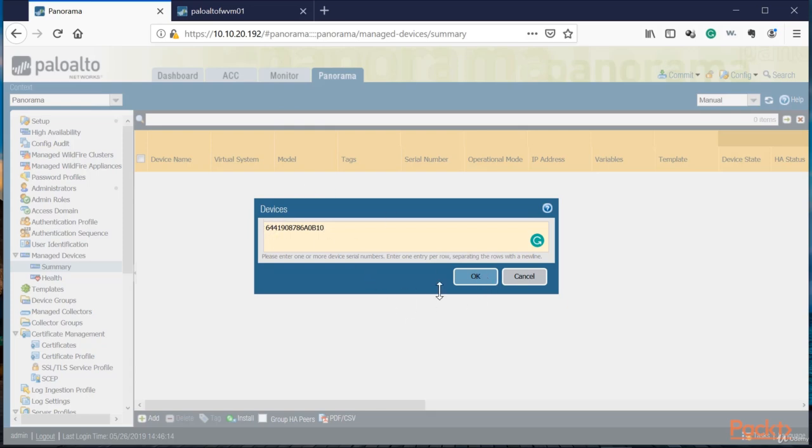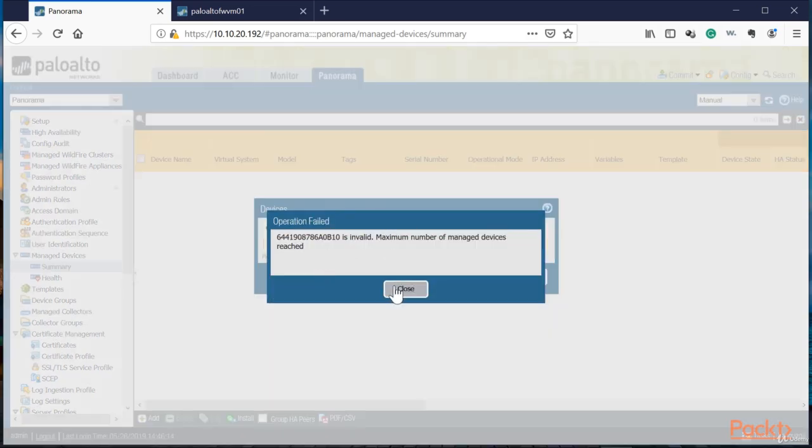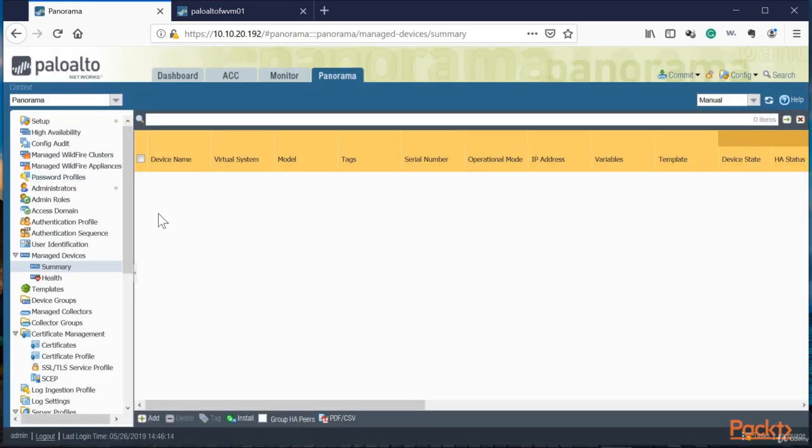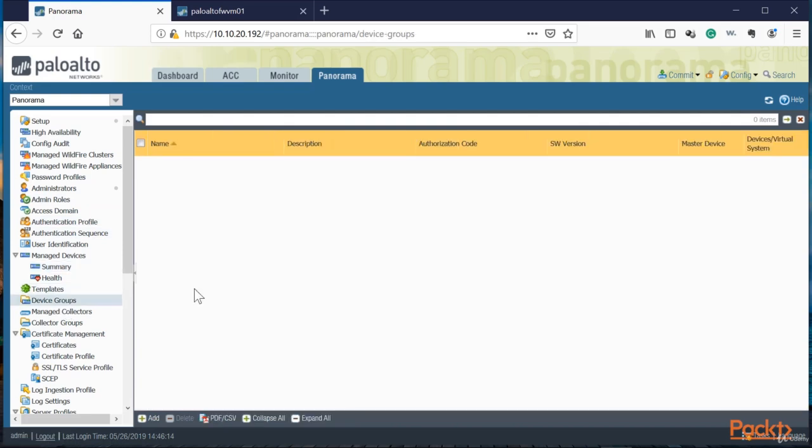But like I said, I am not going to be able to because I am not licensed. So it's going to tell me that I am not able to add the unit. But that will not stop us from showing this demonstration. Let's go ahead and create those device groups like we mentioned before. So let's go ahead and click Add.